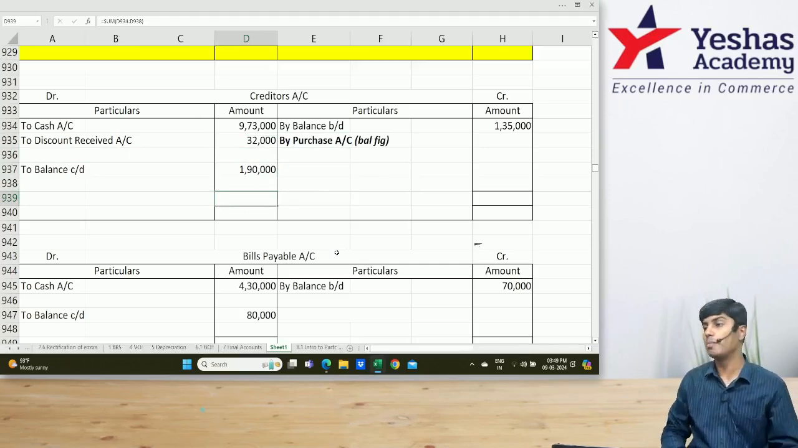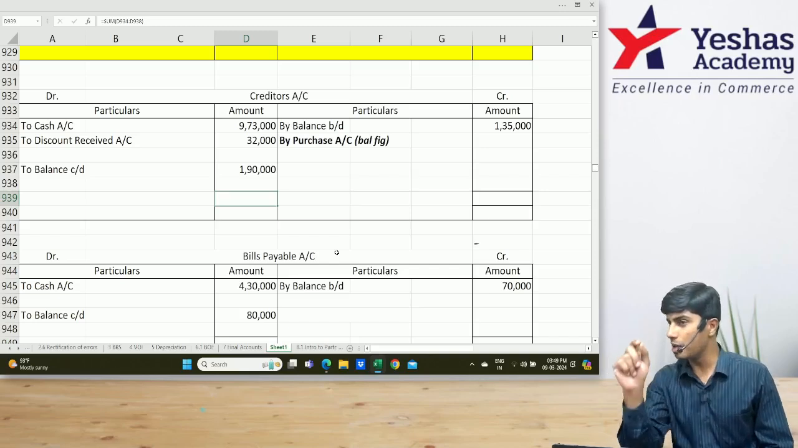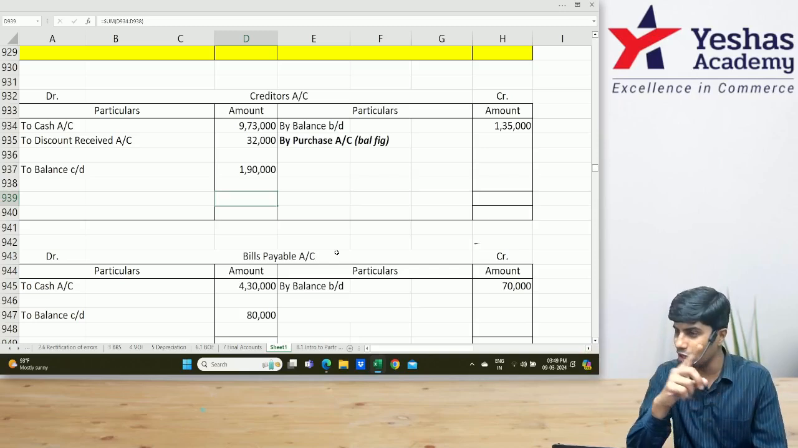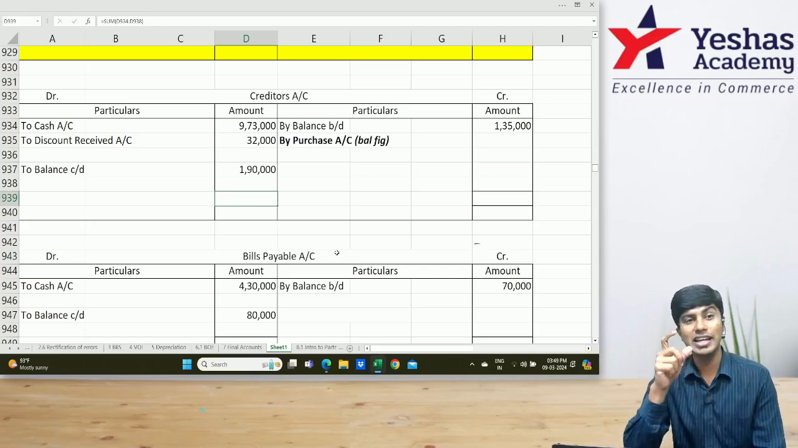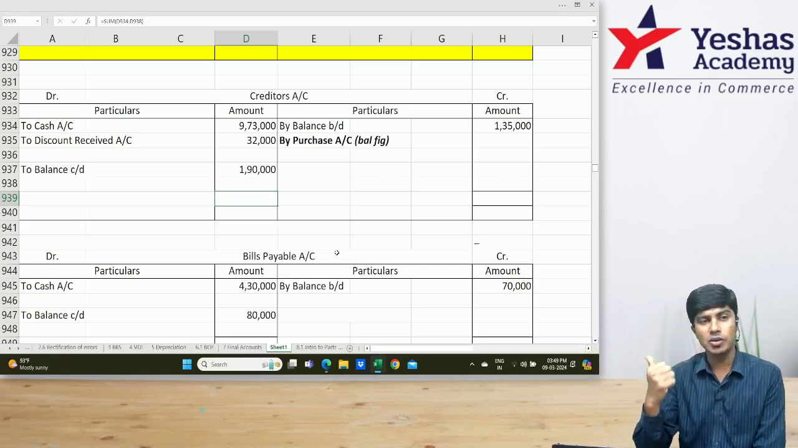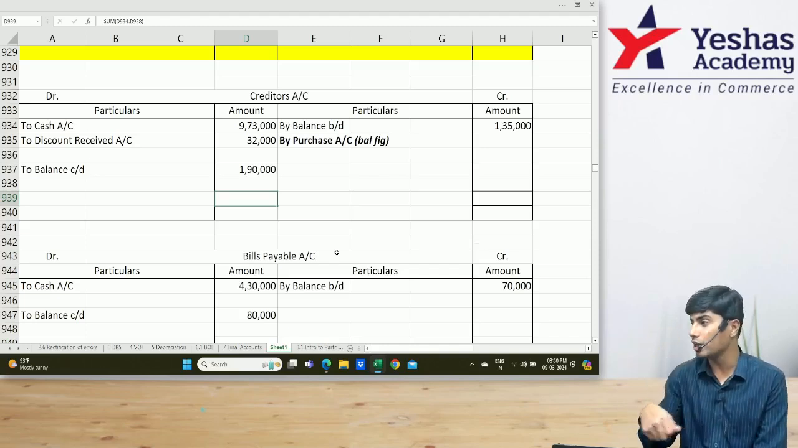We have bills payable account. Till the time you close bills payable account, you should not close creditors account. Till the time you close bills receivable account, you should not close debtors account. Why are they connected? Bills payable account will have items from creditors, no? Bills issued during the year, bills dishonored during the year, all of that.